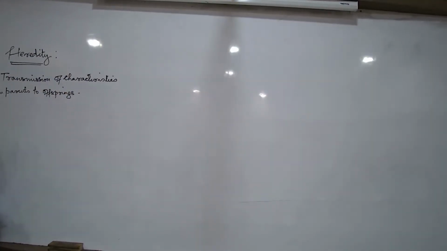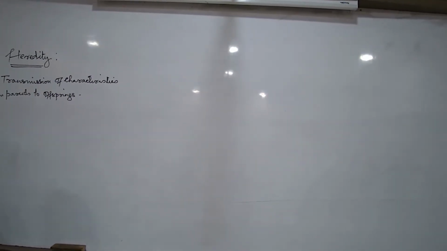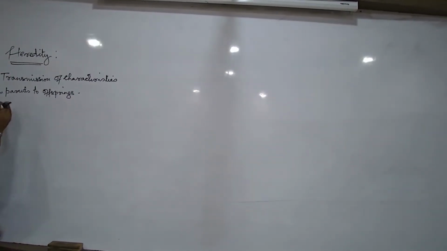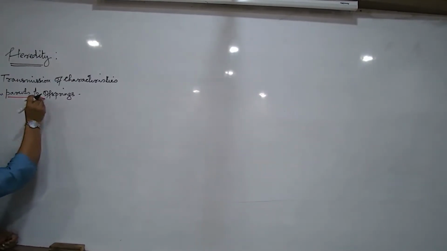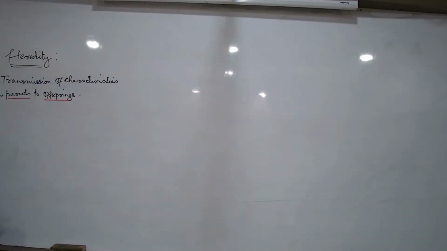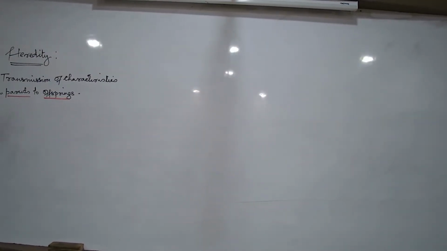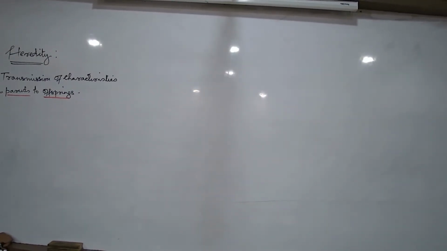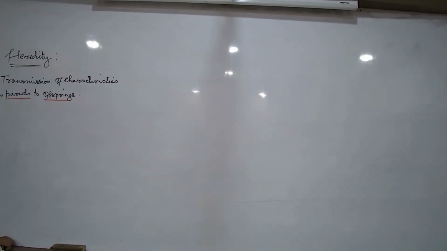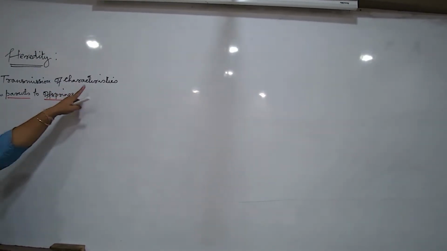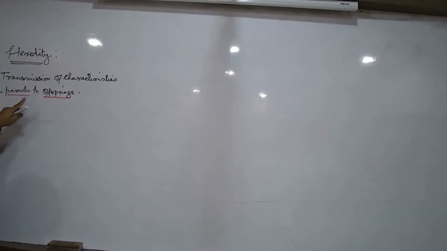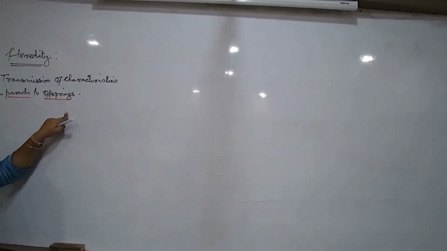What are we going to study here? We are going to study the inheritance. Inheritance means transmission, in other words, the passage of characteristics from parents to the next generation, parents to the offsprings.